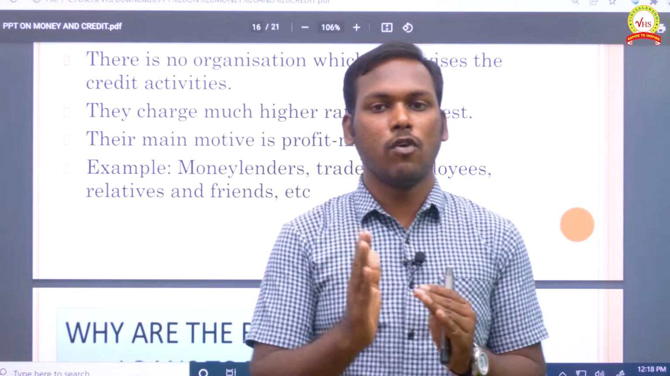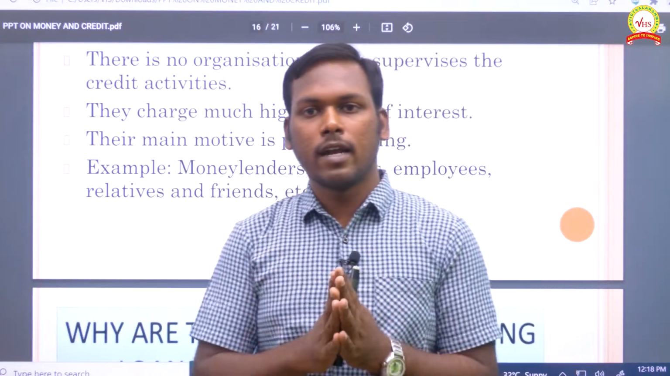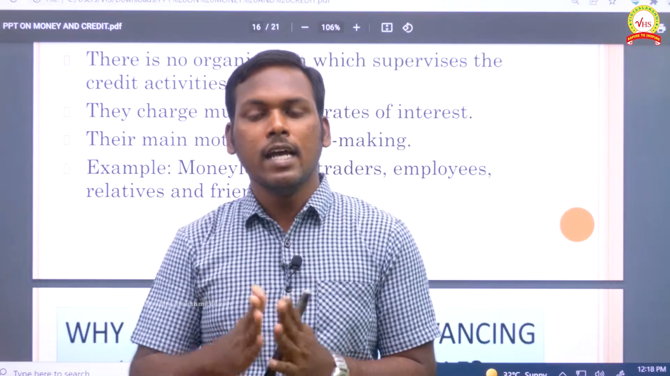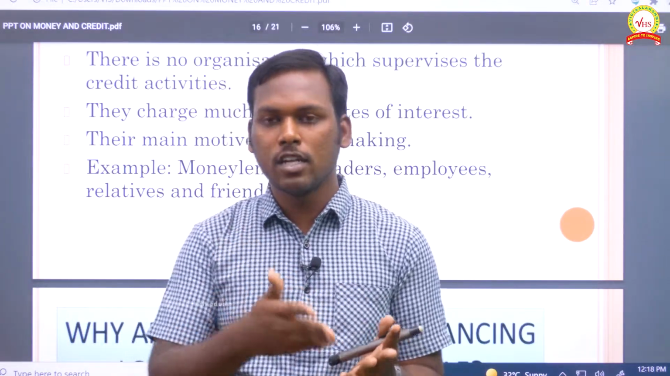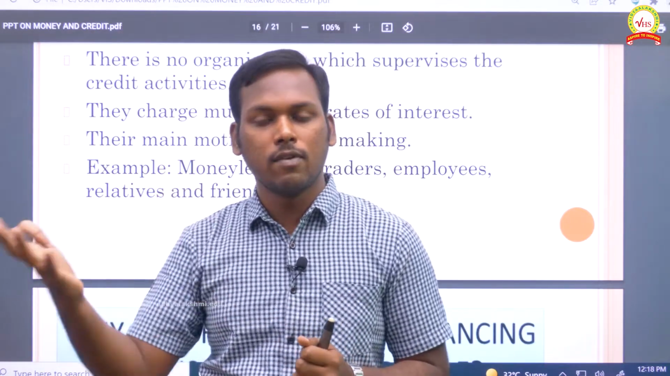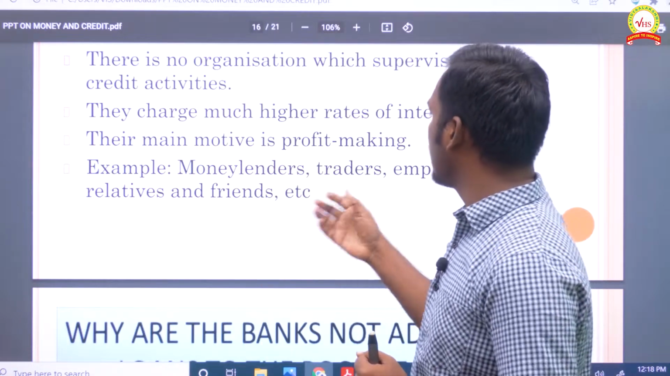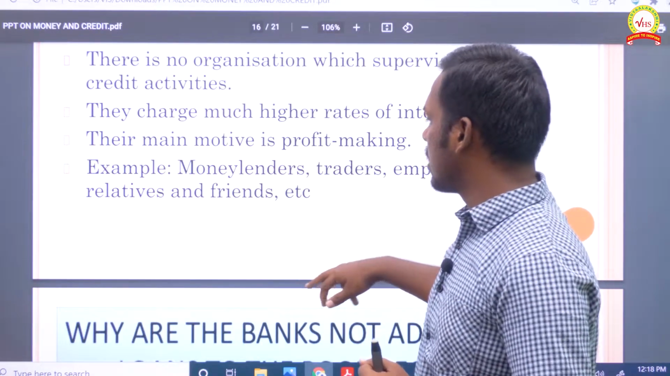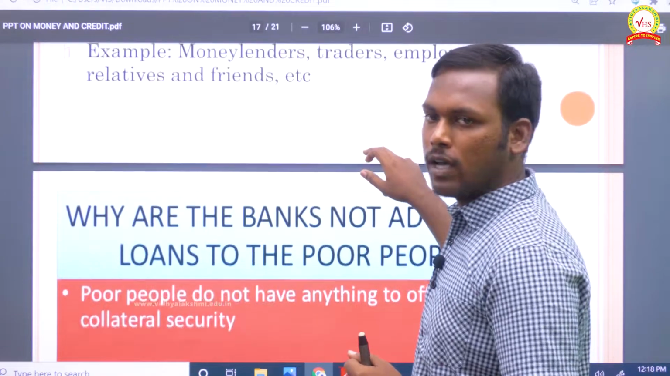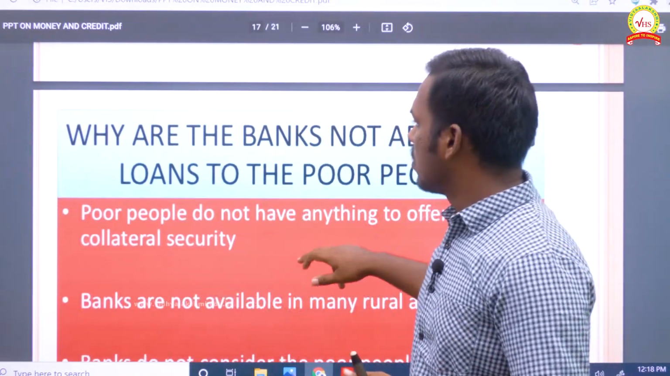In the informal sector, their motto is to get profit from your end, but the formal sector will help you in many ways. If you need money to do a business or agriculture, they will give loans with very low interest. Examples of informal sources are money lenders, traders, employers, relatives or friends. They are not registered with the government and won't follow any protocols.